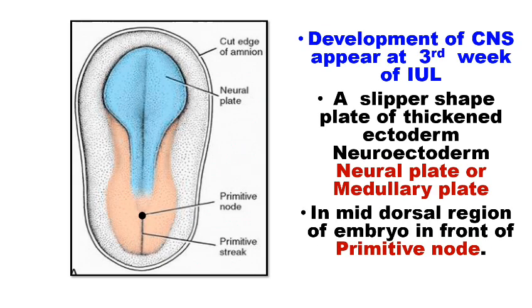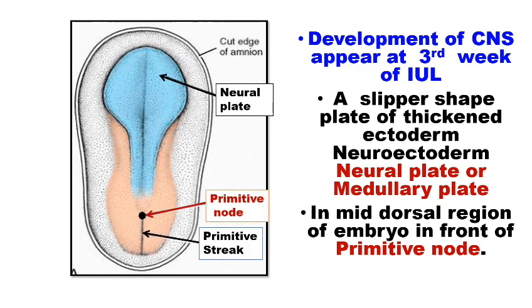Now coming to the development of the central nervous system, which starts to appear at the third week of intrauterine life. A slipper-shaped, thickened plate of ectoderm, which is neuroectoderm cells. This thickened plate of neuroectodermal cells forms the neural plate or medullary plate, and it is located in the mid-dorsal region of the embryo in front of the primitive node, which is related to the anterior end of the primitive streak.